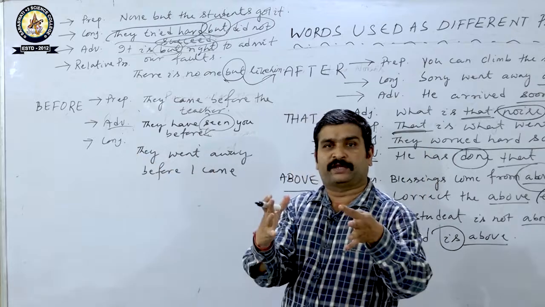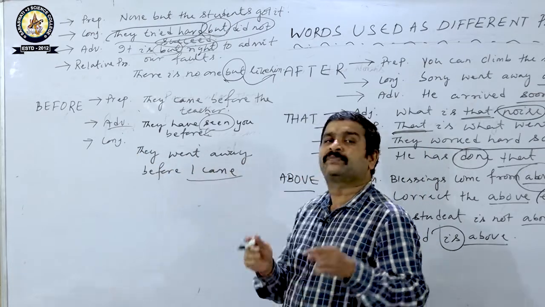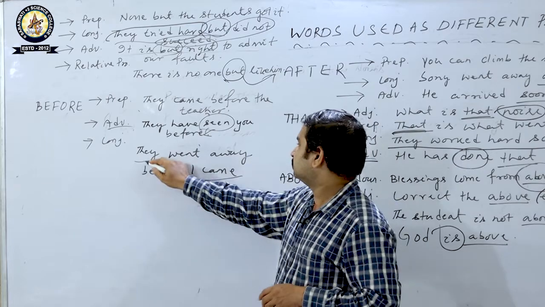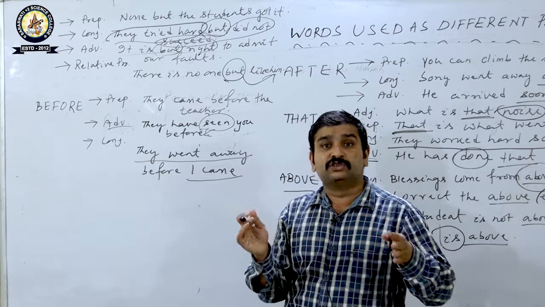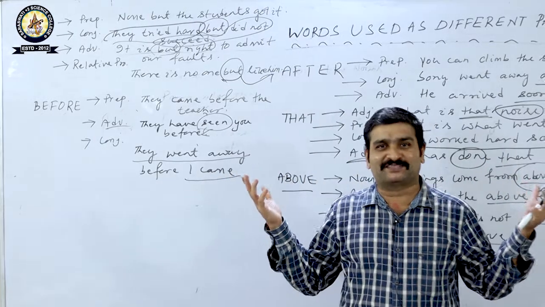Then conjunction means joining. How? They went away before I came. I came is a clause and they went away is another clause, so it joins two clauses. So that's all about the 5 interesting words.